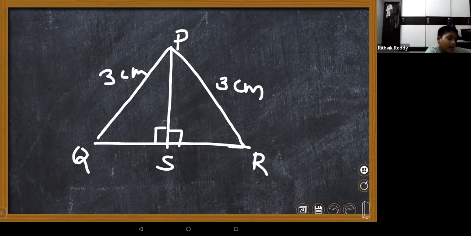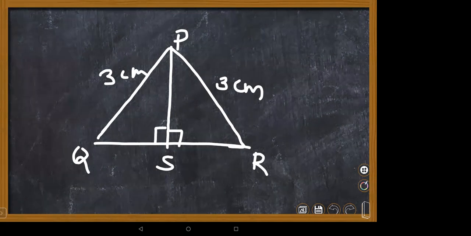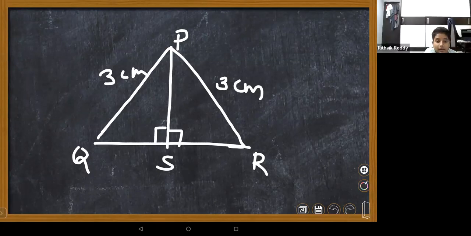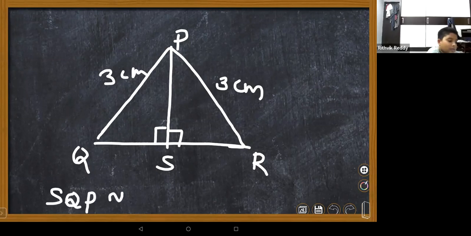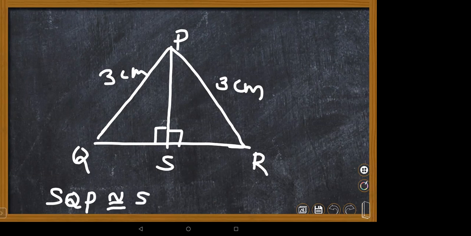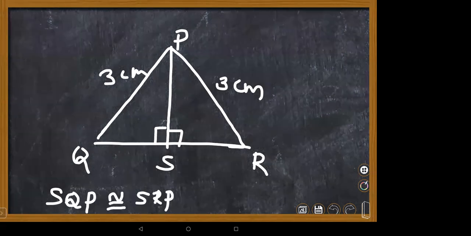This is 3 centimeters. Suppose I'm taking the PQR triangle, S is... For PQR is congruent to PRS. In this case, which two triangles are congruent? Please tell. SQP is congruent to SRP. Very good. Yes, SQP is congruent to SRP. Very good. But here, which is the common side?